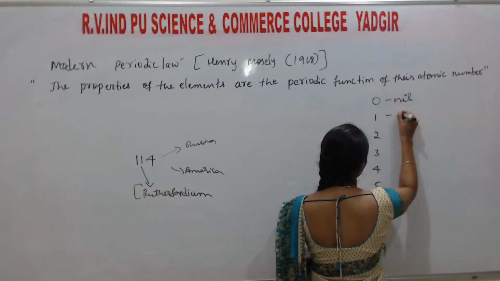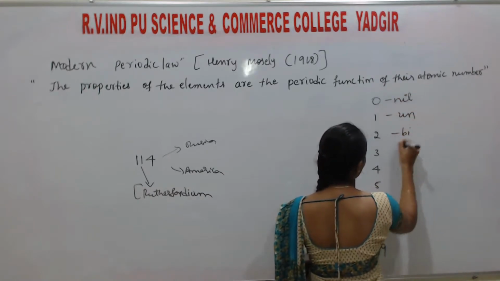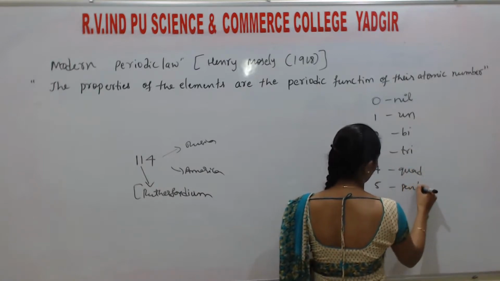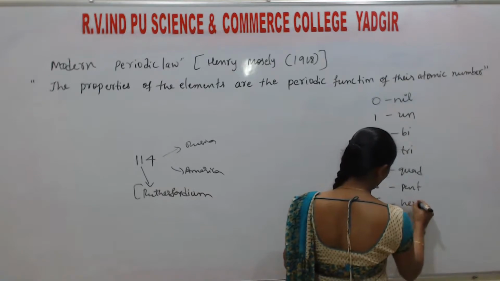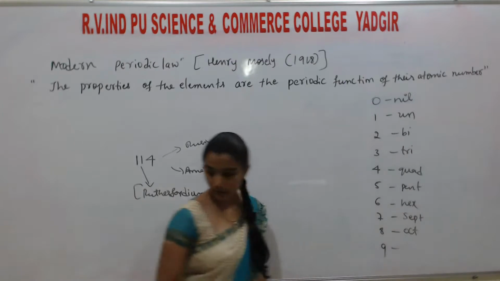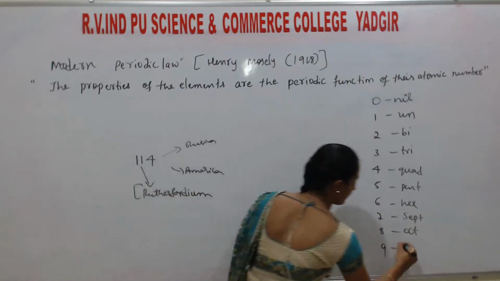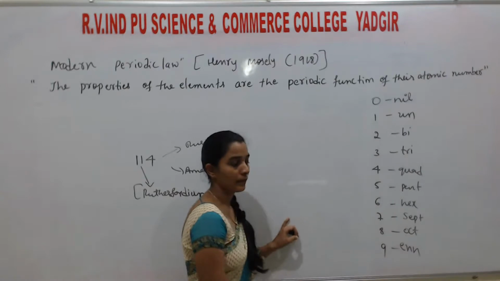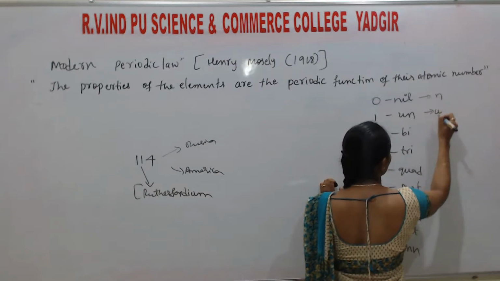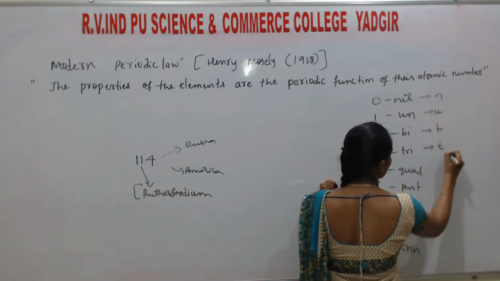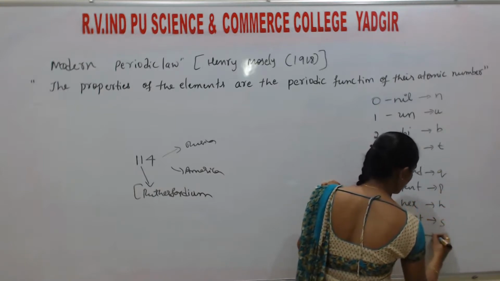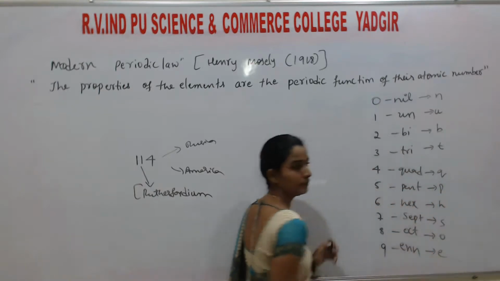Call them nil, un, bi, tri, quad, pent, hex, sept, oct, enn. The symbols are N, U, B, T, Q, P, H, S, O, E.